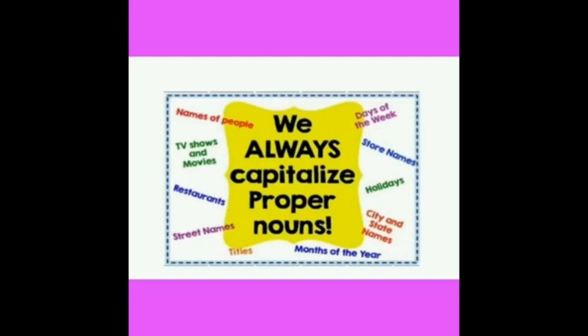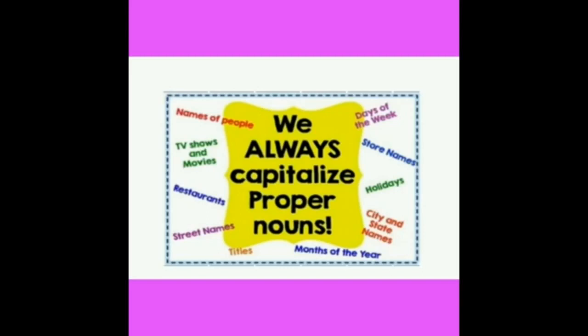One important thing to remember when using a proper noun is that the first letter should always be a capital regardless of where it appears in a sentence.